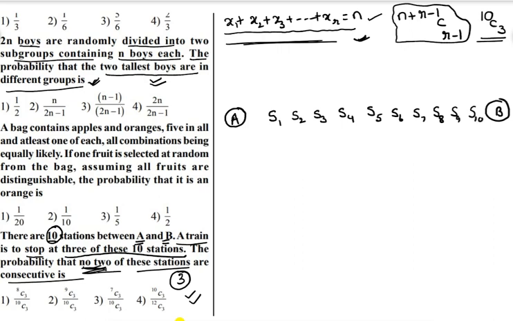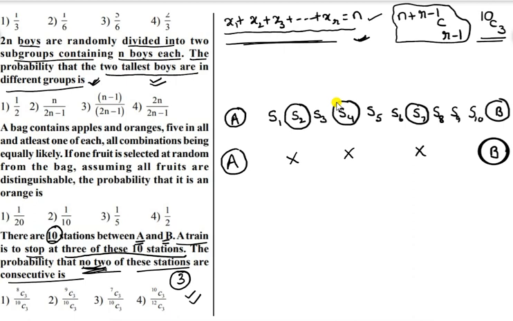Suppose this is one stop, this is another stop, this is one more stop. This is the junction and this is the other junction. This is the first stop, this is the second stop and this is the third stop.